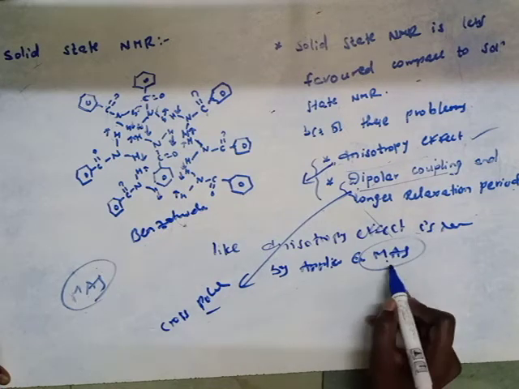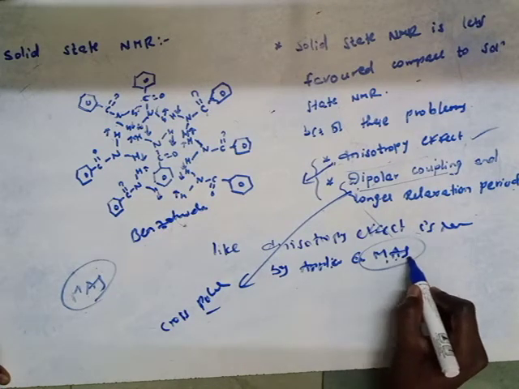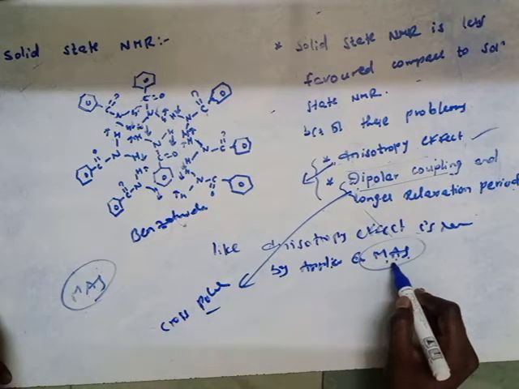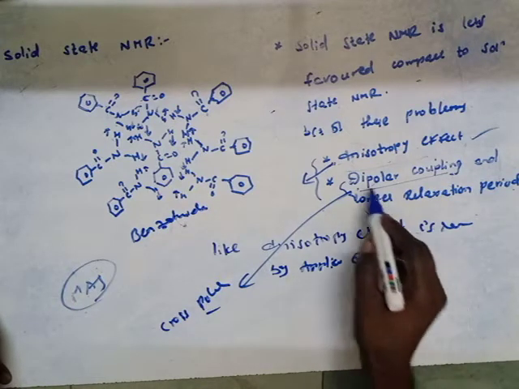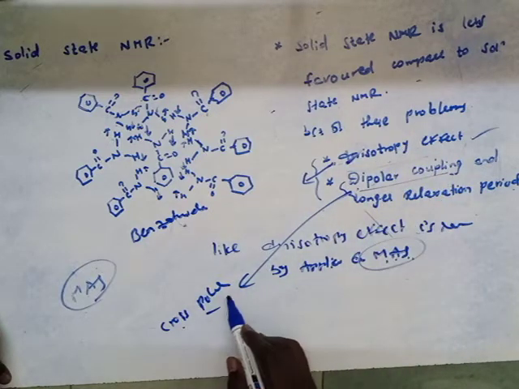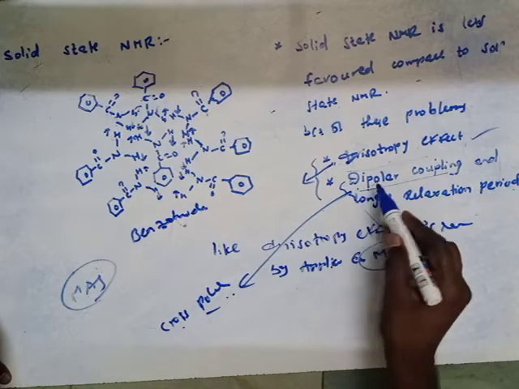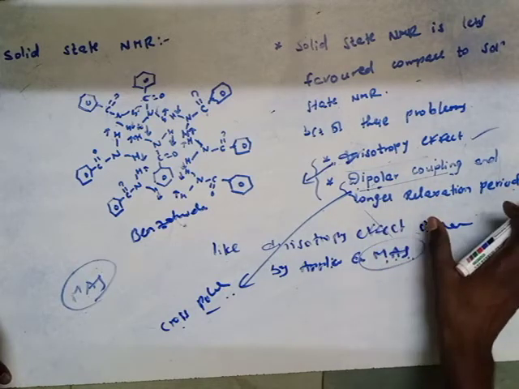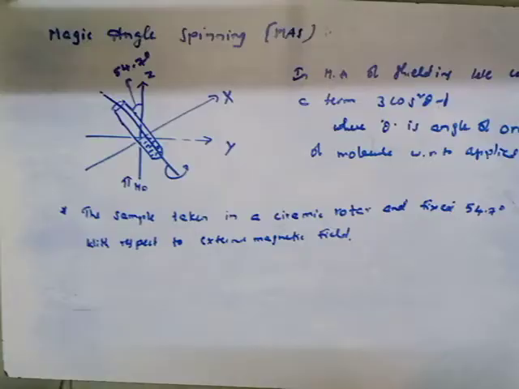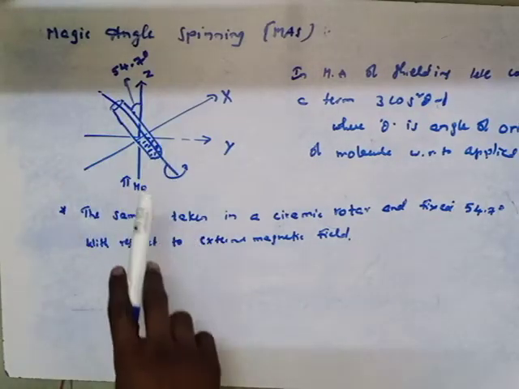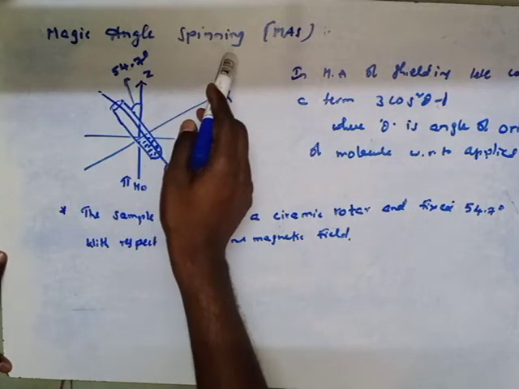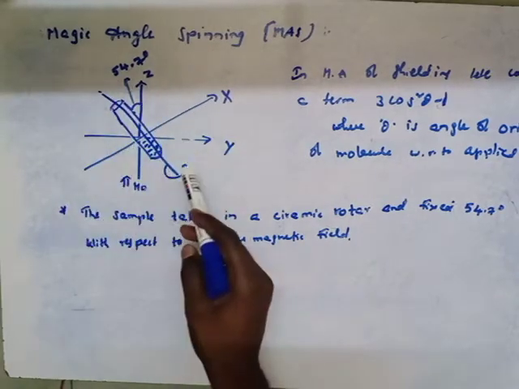MAS technique means magic angle spinning. By the technique of magic angle spinning, we can easily remove the anisotropic effect. By the technique of cross polarization, we can easily remove dipolar coupling and the longer relaxation period. And now the MAS technique.